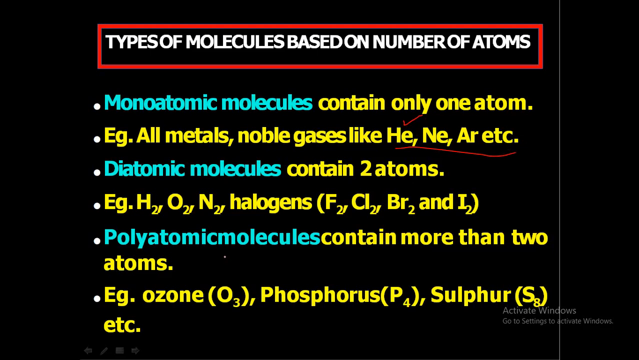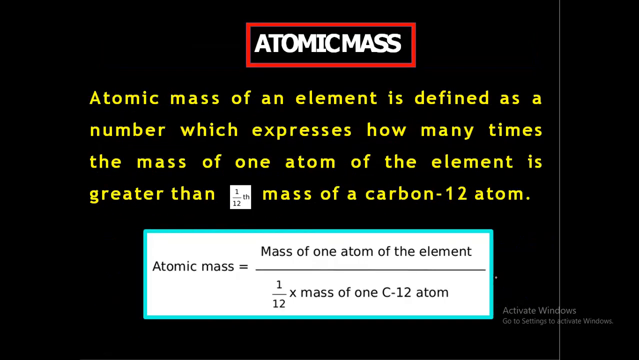Polyatomic molecules contain more than two atoms in their molecule. Ozone is an example. The ozone molecule is formed by the combination of 3 oxygen atoms. Phosphorus is formed by 4 phosphorus atoms. Sulfur is a molecule formed by 8 sulfur atoms, etc. These are the types of molecules.